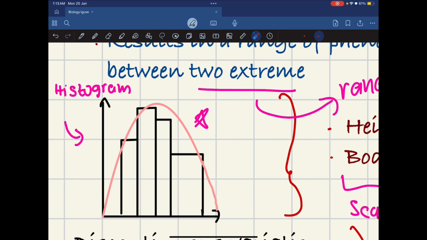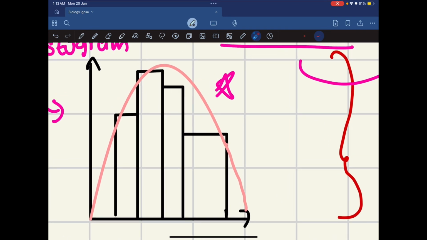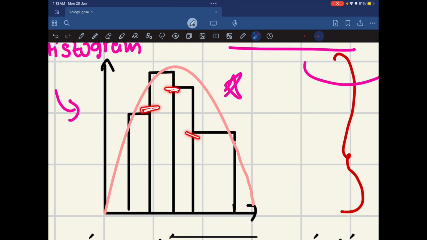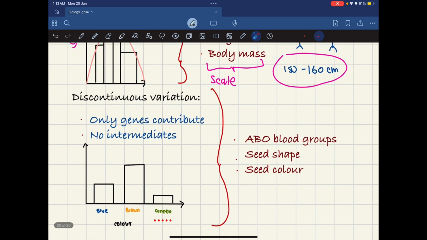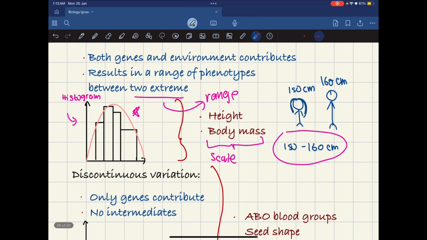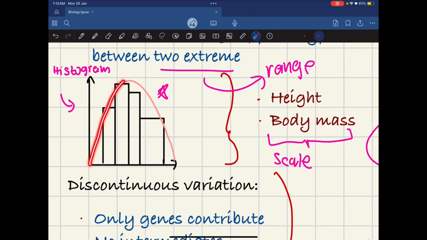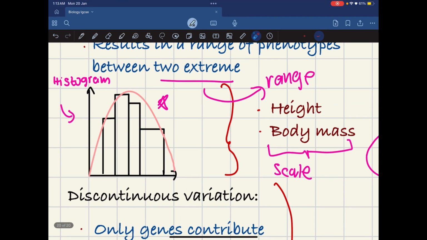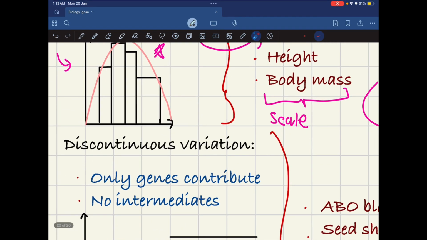Usually people get confused between histogram and bar chart. Bar charts have gaps, okay? Histograms are together, they have no gaps. Over here I have a bar chart, you see they have a gap here, but histograms do not have that. And one thing you should know is that you will have such a curve in your graph. You do not have to add this curve, this is just for reference. Every time there's a continuous variation, you are going to draw a histogram.